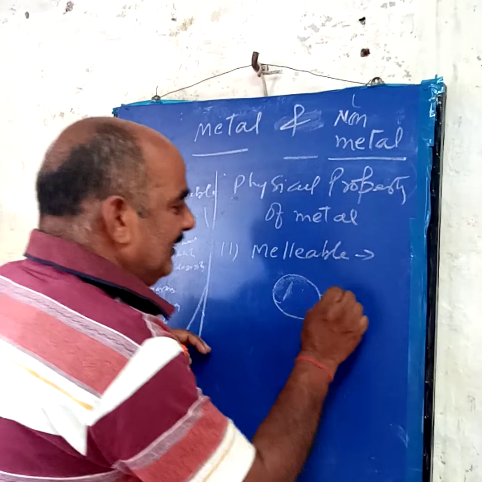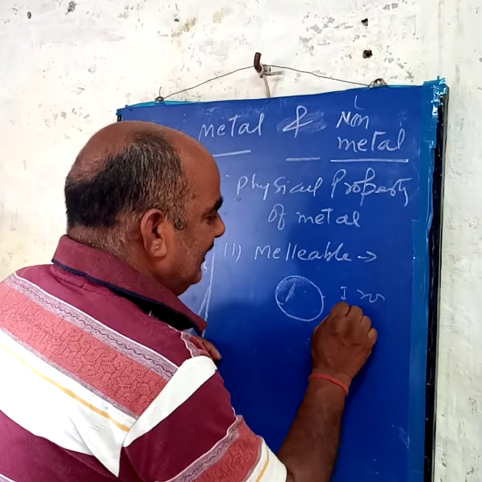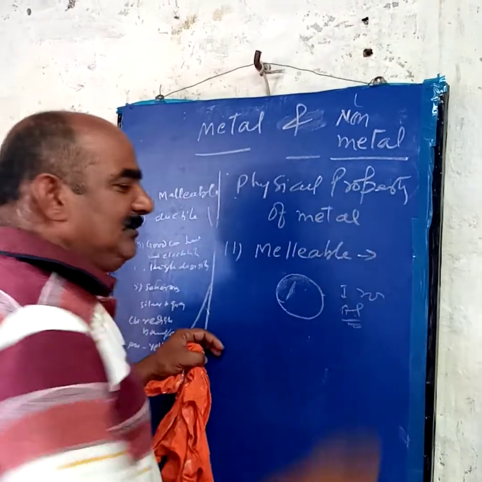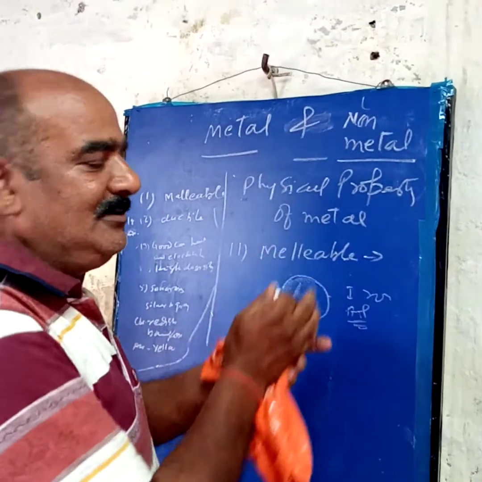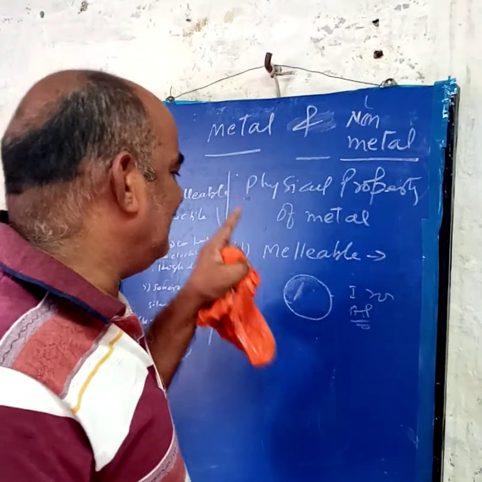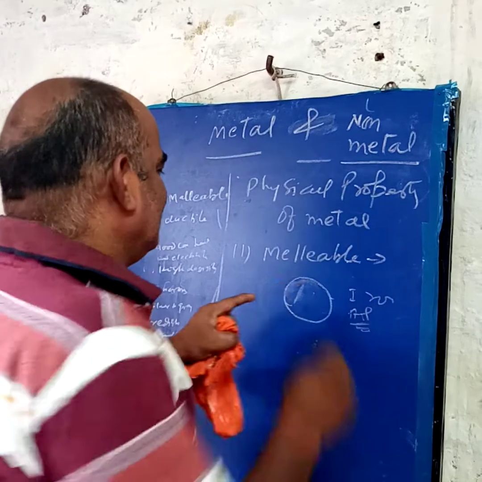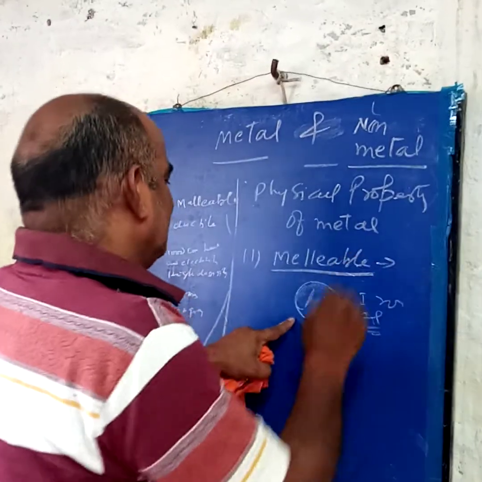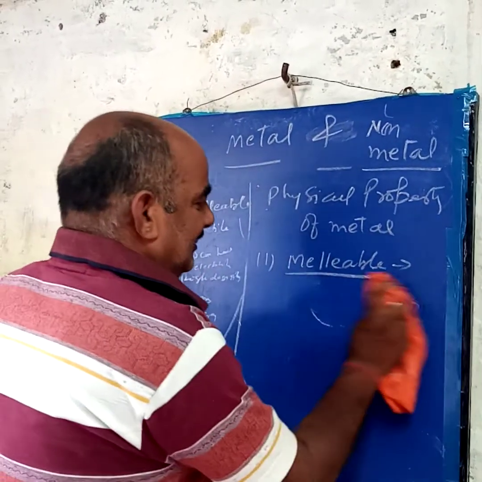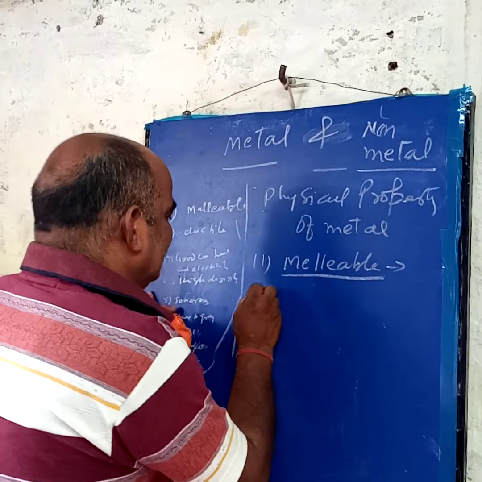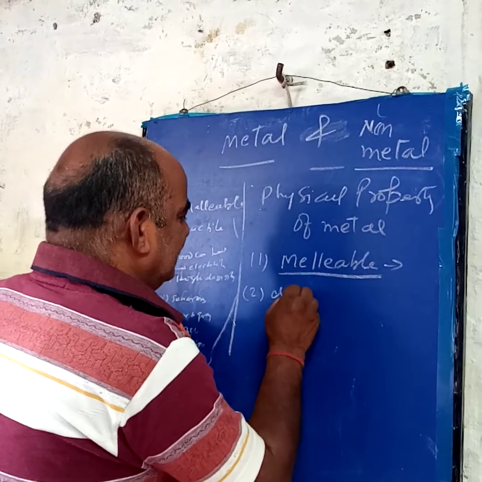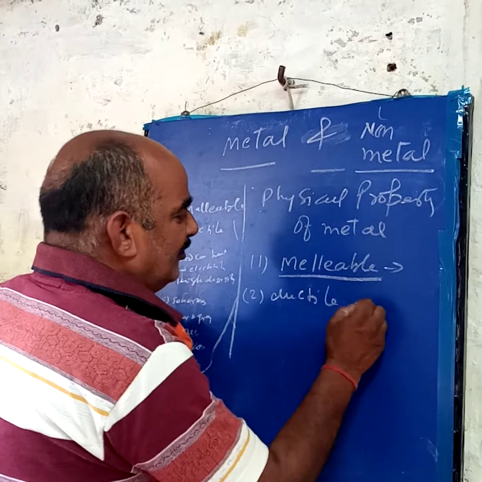So from iron you will get a sheet, from aluminium you will get a sheet. After this, the sheet can be changed into a pot. So all metals, when beaten, change into sheets, so we can say all are malleable. Second, metals are ductile in nature. All metals are ductile. Now you will see what the meaning of ductile is.